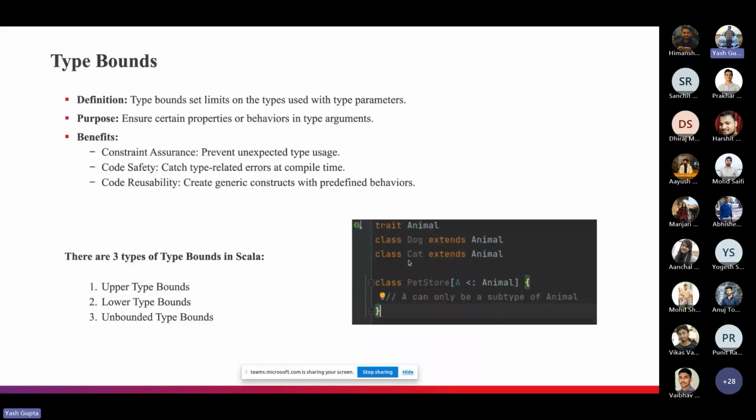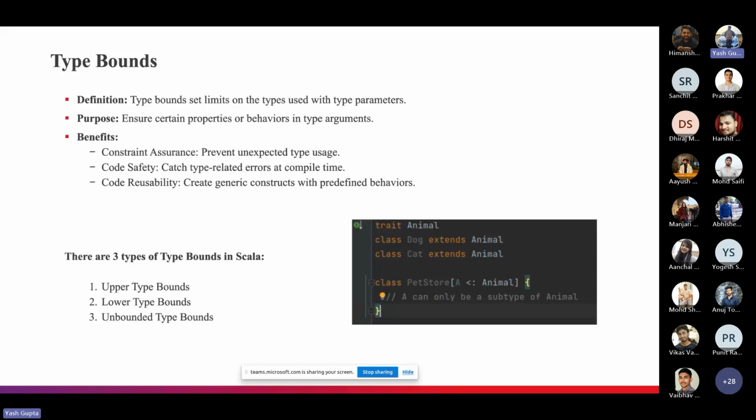Suppose there is another class Spoon that extends the Utensil class, which can't come under the Animal class. If I try to initialize the PetStore object using that Spoon class, I will not be able to do that. I will get a compile time error.